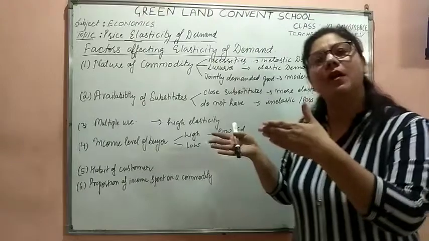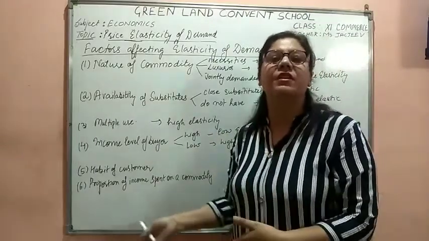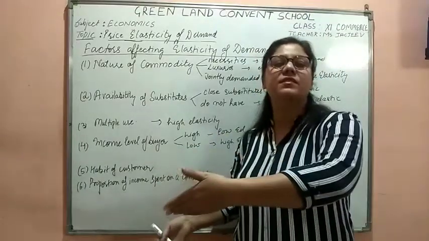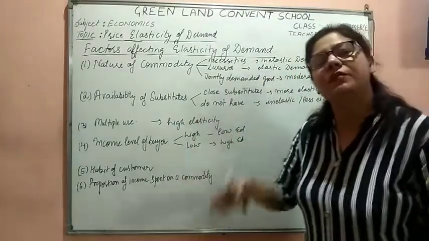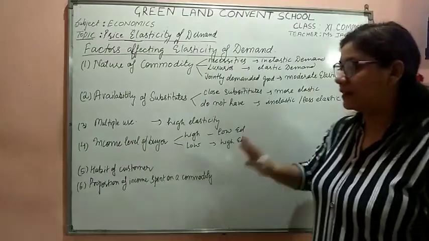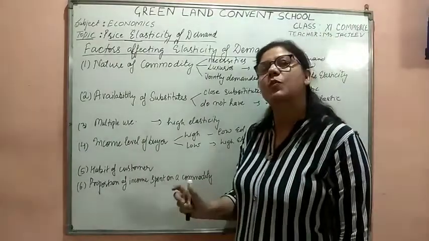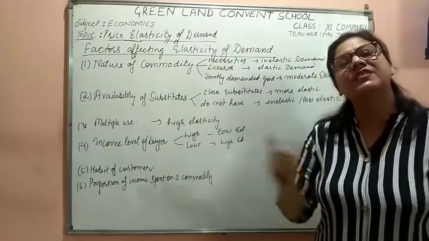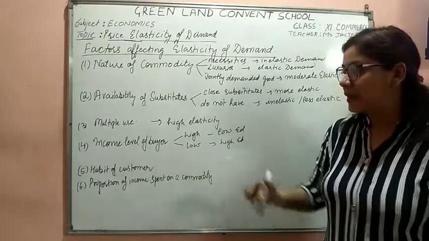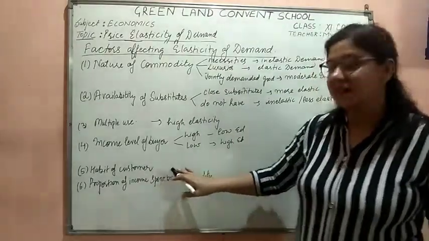The persons who have to drink liquor cannot live without it. So they will not be affected by the price. Whatsoever the price is, they would be consuming the same level of liquor. If someone is a chain smoker, whatsoever the price of cigarettes is, he has to smoke. So he would be smoking. So that would be inelastic demand.